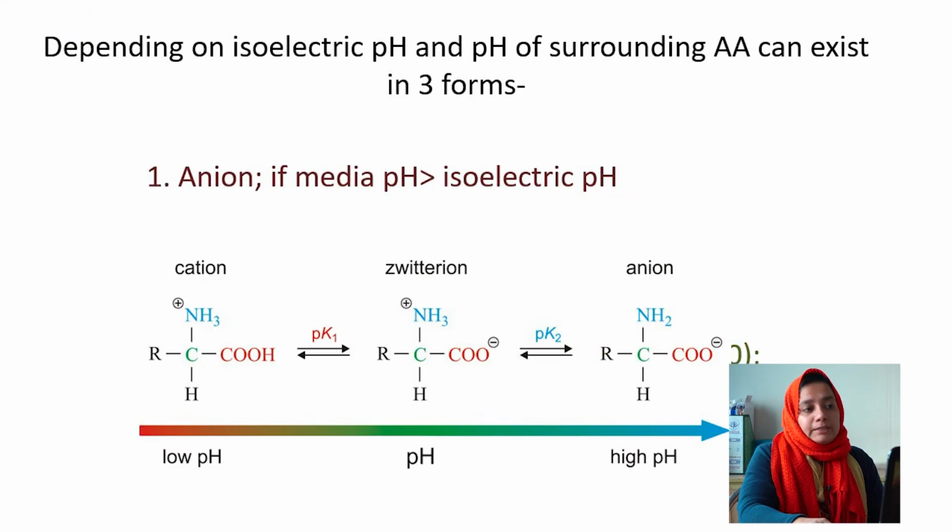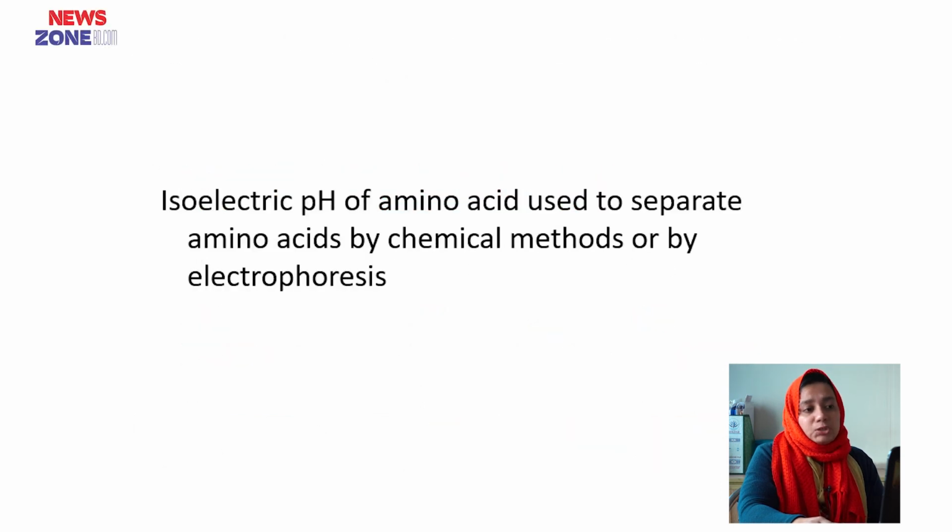Depending on the isoelectric pH and the pH of the surroundings, amino acids can exist in three forms. If the media pH is greater than the isoelectric pH, the amino acid exists as an anion. If the media pH is less than the isoelectric pH, then the amino acid exists as a cation. And in the zwitterion dipolar form, the net charge is 0. This occurs when the media pH is equal to the isoelectric pH. Isoelectric pH of amino acids is used to separate amino acids by chemical method or by electrophoresis.